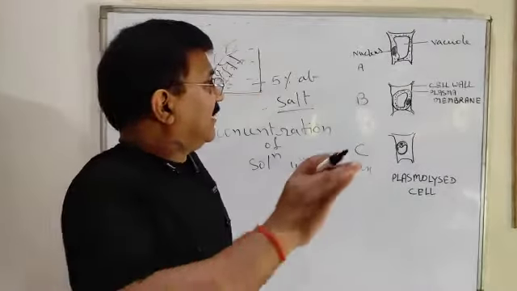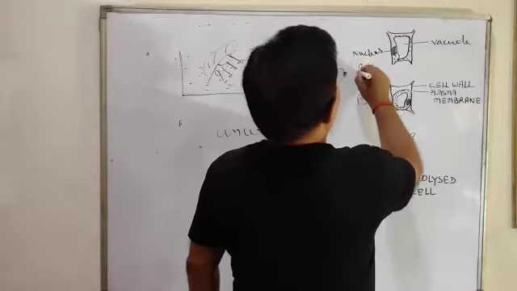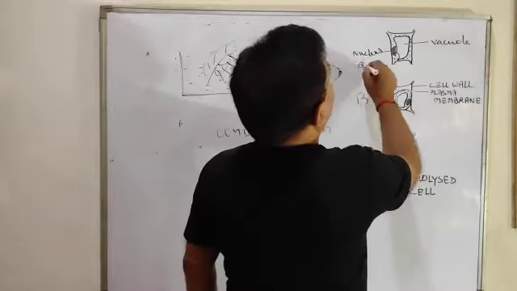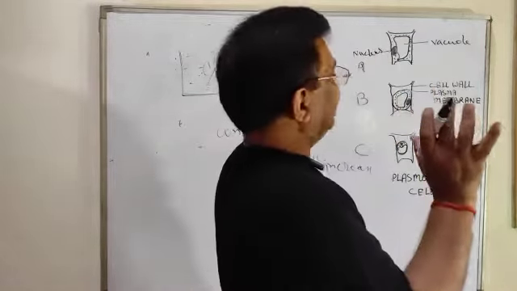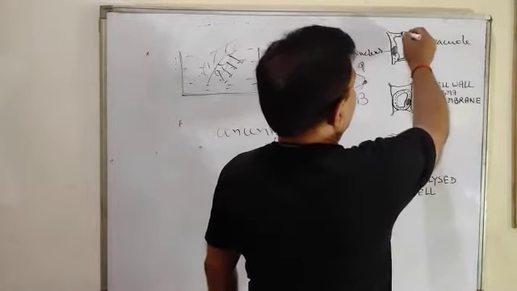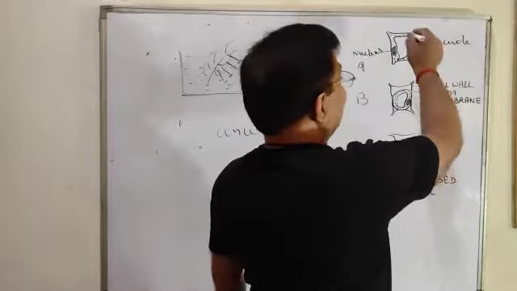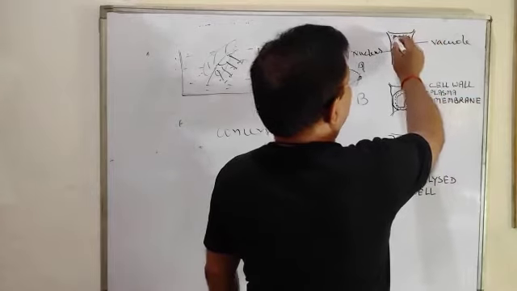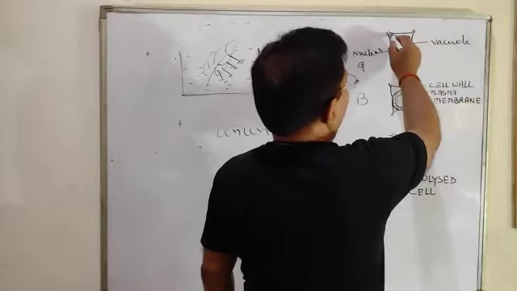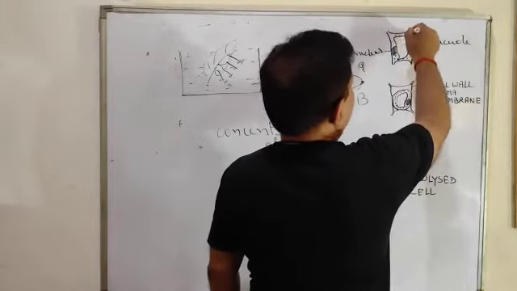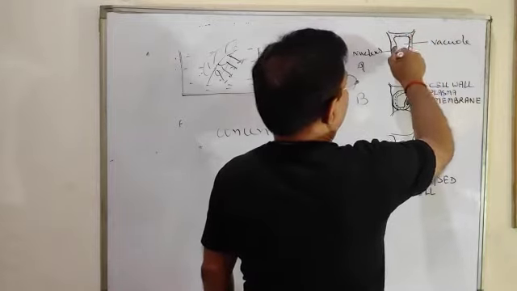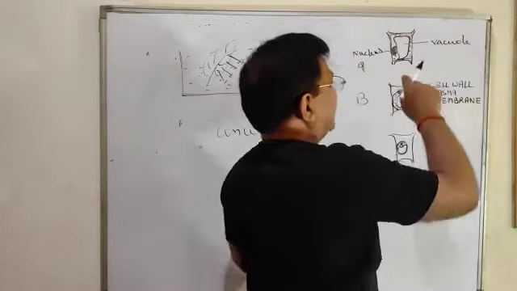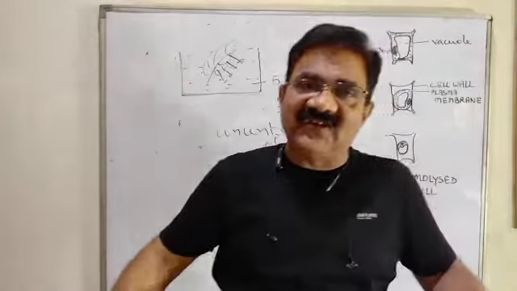Now, in normal condition, consider this a plant cell. This is a normal plant cell. You can see there is no gap between the cell wall and the plasma membrane. Outer is the cell wall and just after that is the plasma membrane, and both are in contact with each other.